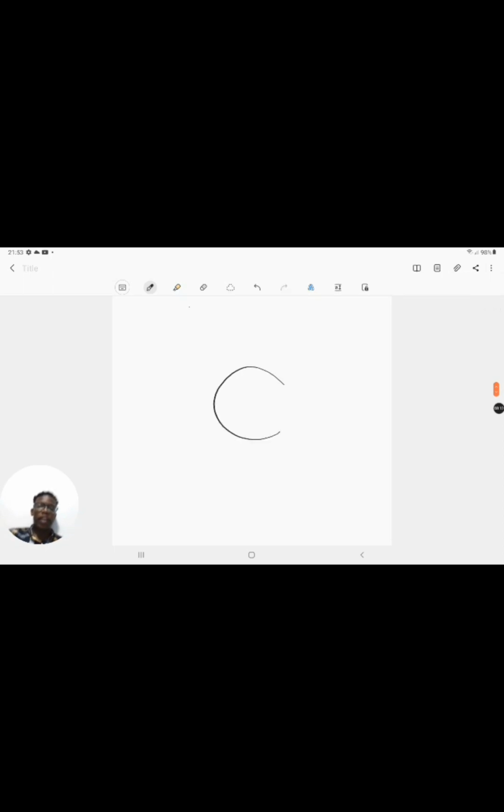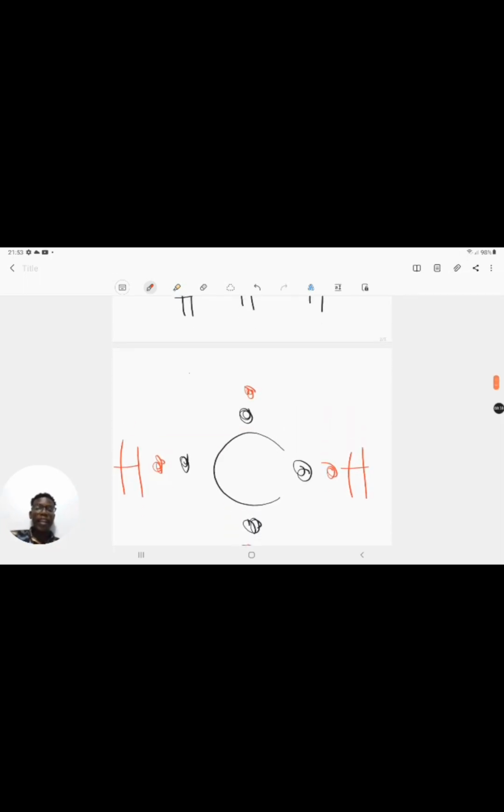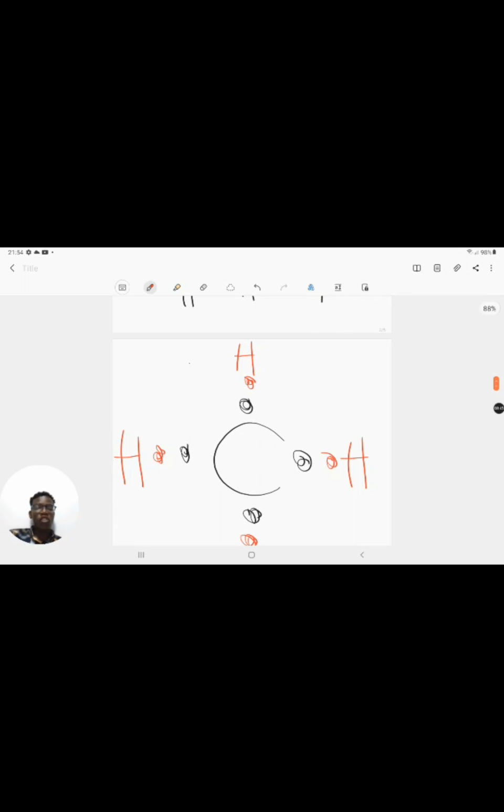If you've got your carbon there, remember your carbon has 4 electrons that it's willing to share with other elements. Other elements will come and share their electrons with carbon, right? And then they will form covalent bonds. In this case, we're dealing with hydrogen. Because we're dealing with hydrocarbons, the hydrogen will come and share one of its electrons, since hydrogen has only 1 electron to share. Hydrogen, unlike carbon, which wants to share 4 electrons, wants to share 1 electron all the time.